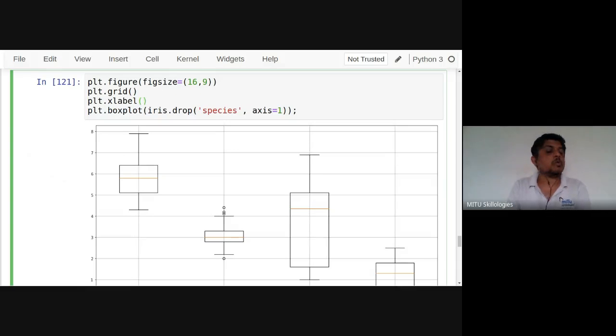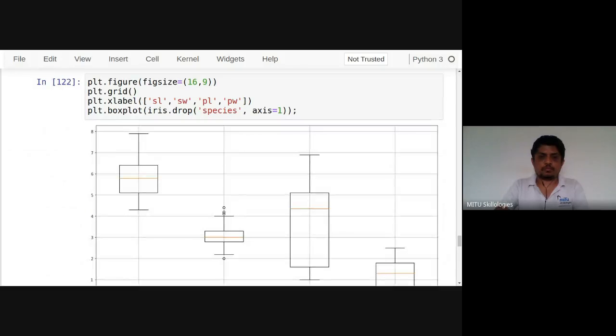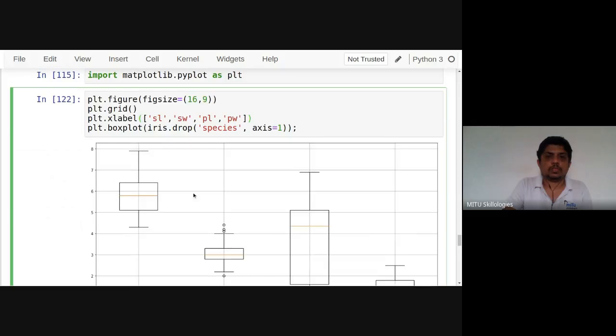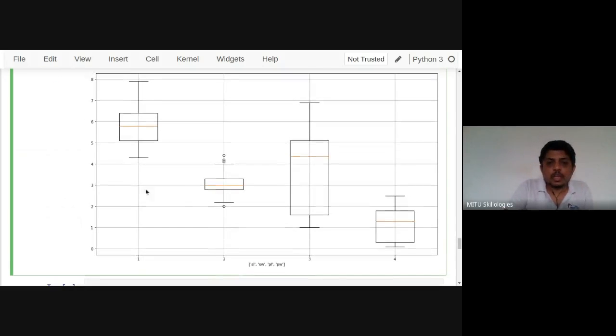Label, we should have. Yes, it is missing. Not an issue. This is what the first elements are. Their ranges we can see here. Can clearly observe. I have added the grid also. Okay, and more detail we can see here.